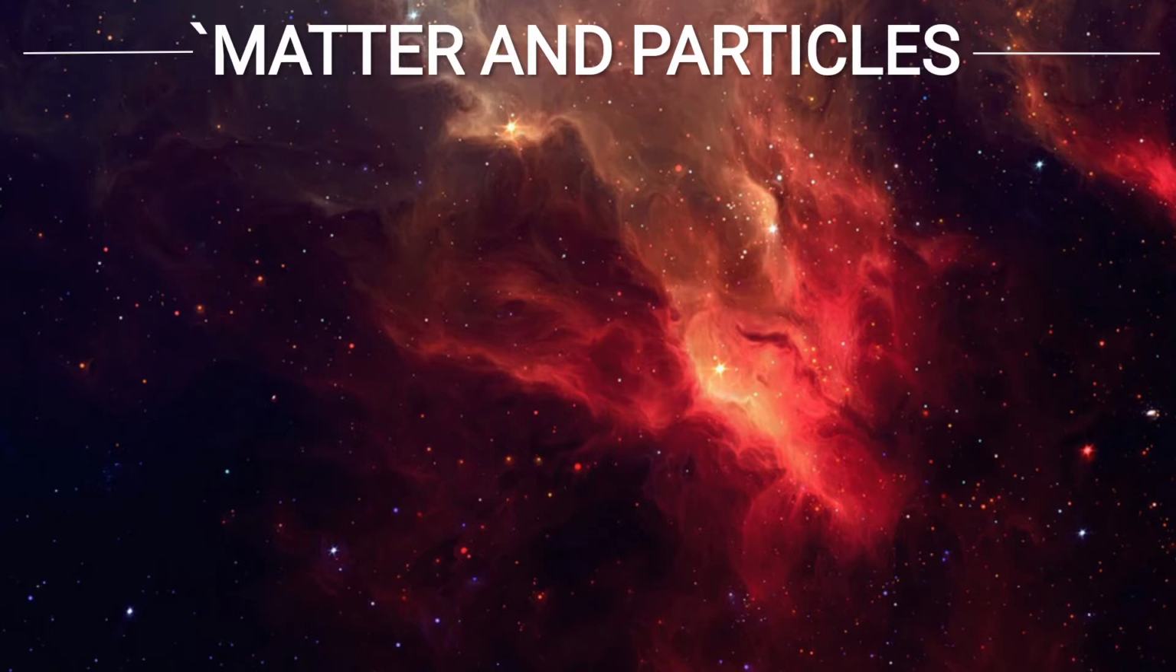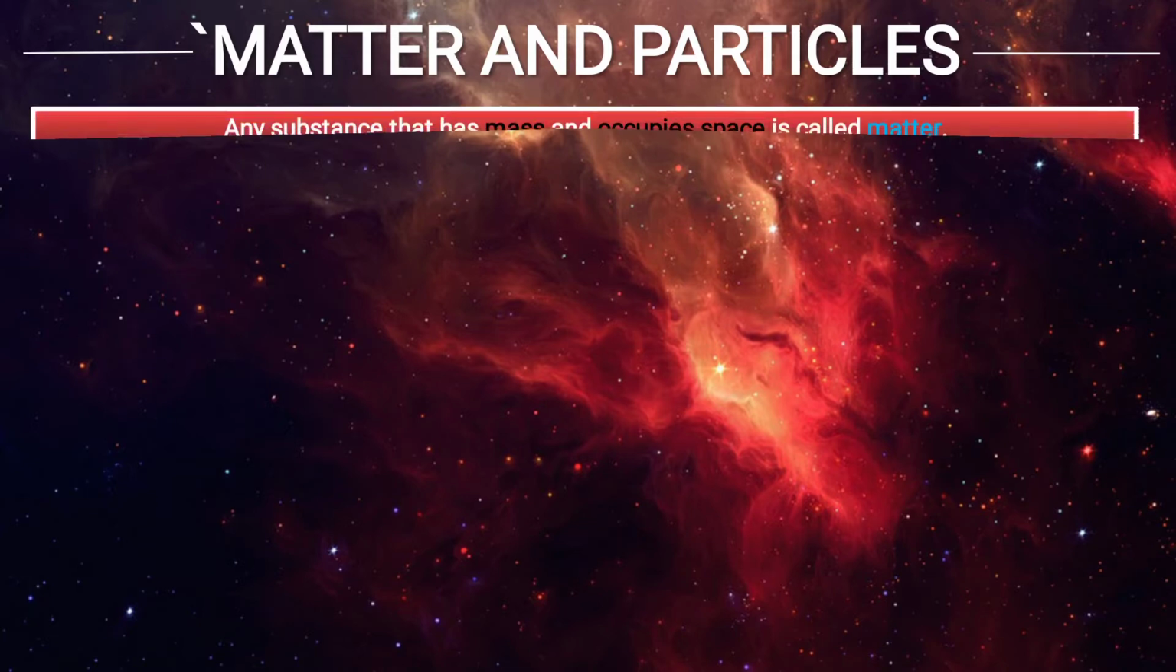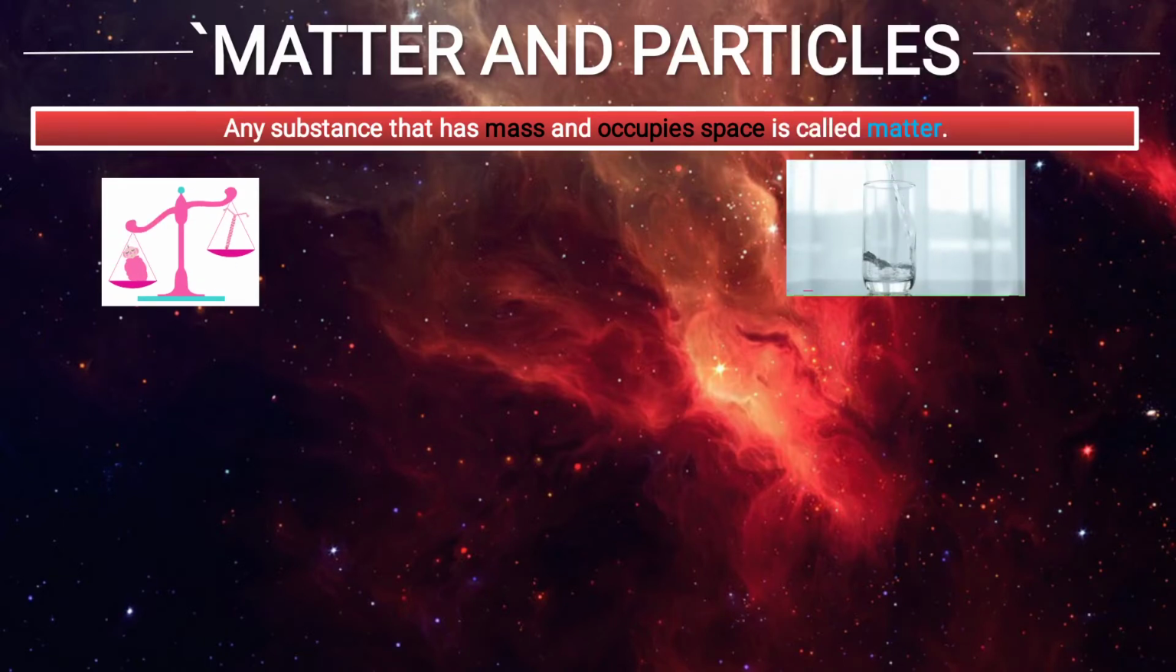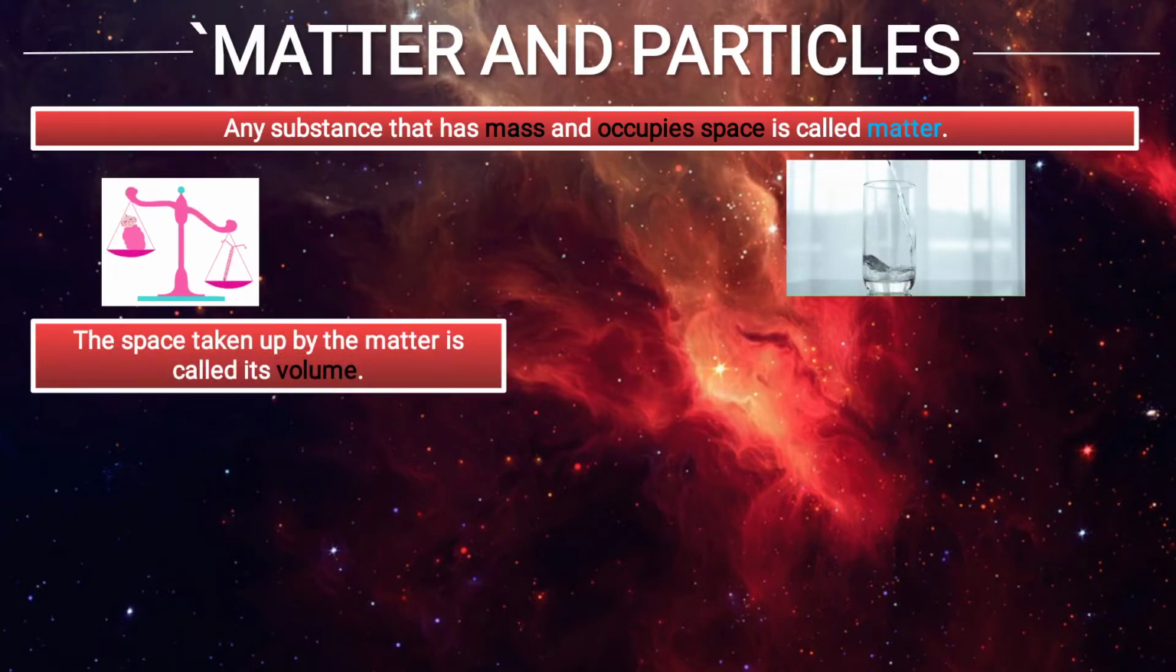So we'll discuss here what the three states of matter are made up of. Any substance that has mass and occupies space is called matter. Mass we will say weight. So any substance that has weight and occupies space. As you see in the image, weight is there on the left side of the object, and when water is poured in a glass, it occupies space there. So anything which occupies space and has mass is called matter. The space taken by the matter is called its volume. As water is occupying some space, it is called volume.